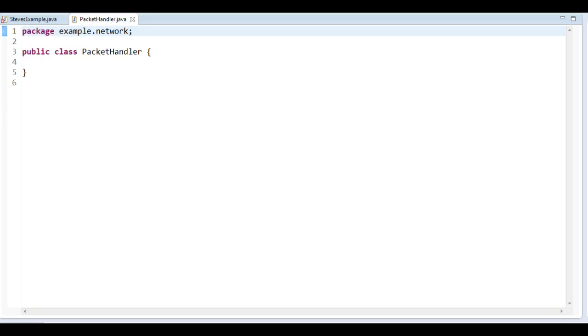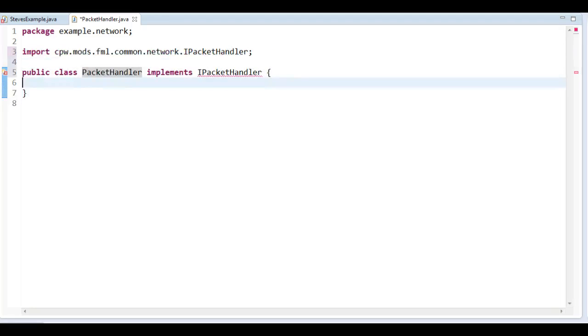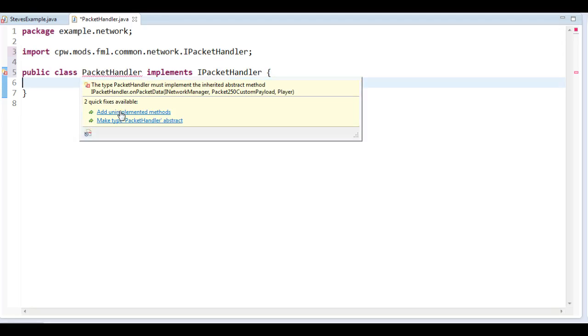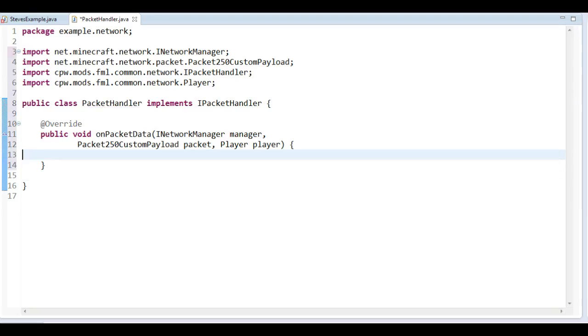Okay, so what do we want to do with this? Well, not too much actually, but what we want to do is implement the interface for packet handlers. Of course we don't have to call it a packet handler here, it's just a name that makes sense. We don't know what that is, so let's import it. Control-Shift-O, there you go. And now it tells us, well, you have this packet handler, but you're not overriding the methods and stuff. So Eclipse can do this for us. I can just click Add Unimplemented Methods. Boom. Oh, that's a lot of stuff.